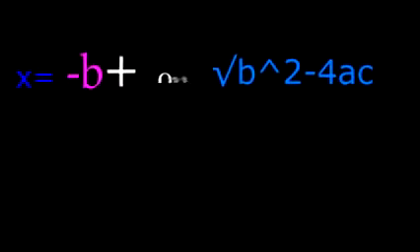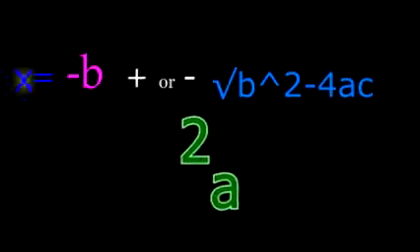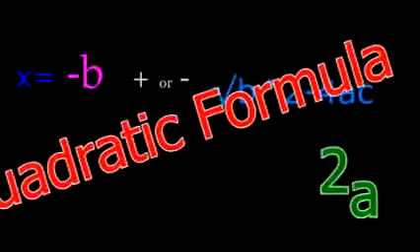It equals x, don't you see? I'm just a fool. X equals negative b plus or minus the square root of b squared minus 4ac over 2a. Don't you see? Quadratic formula that you need.